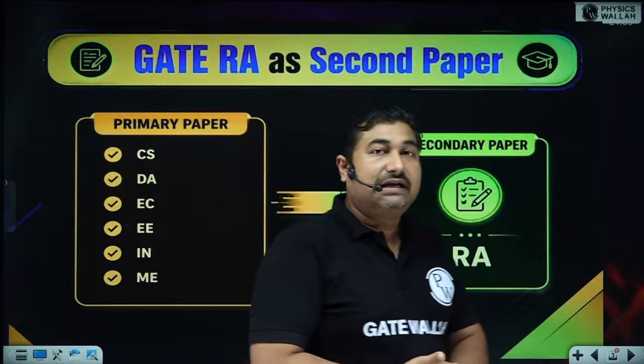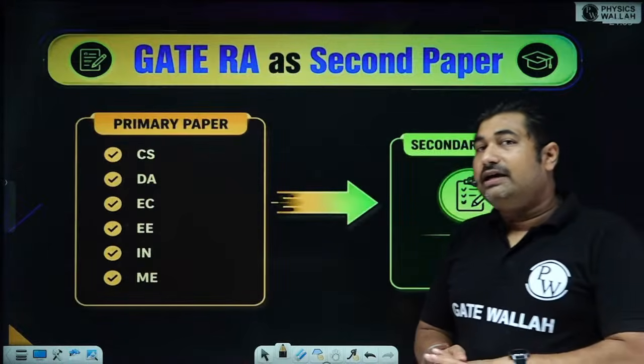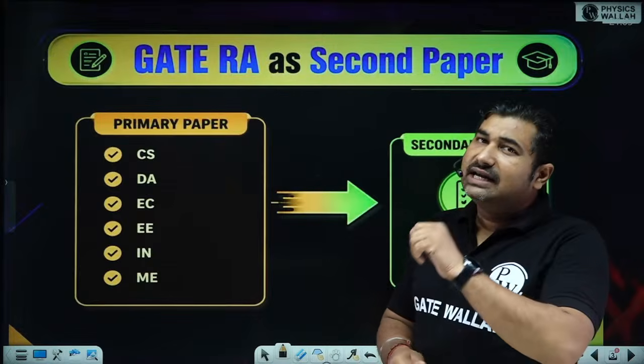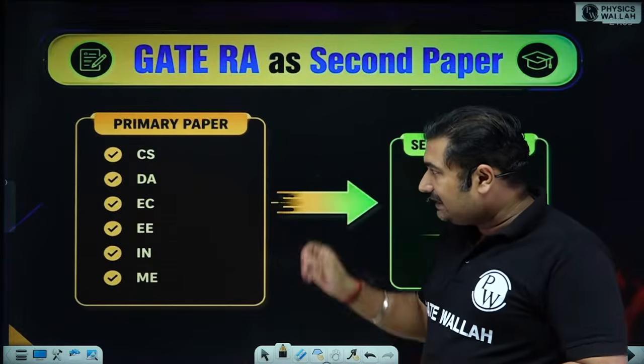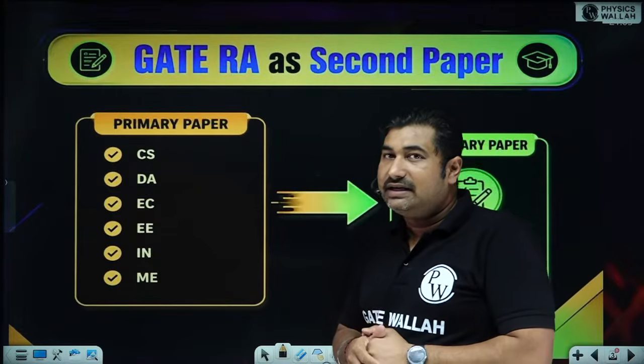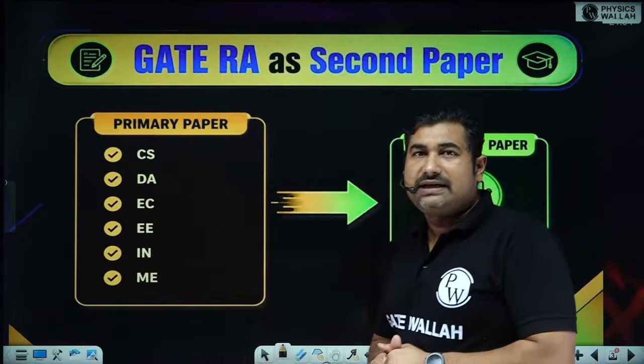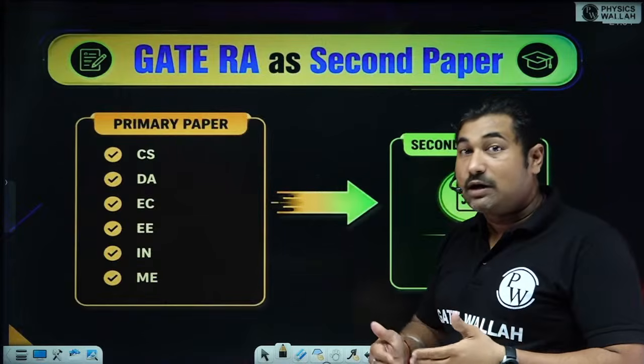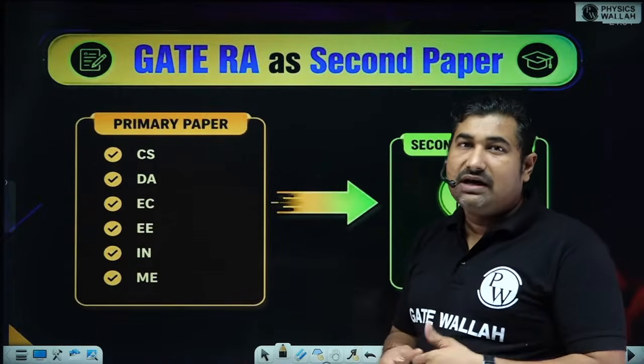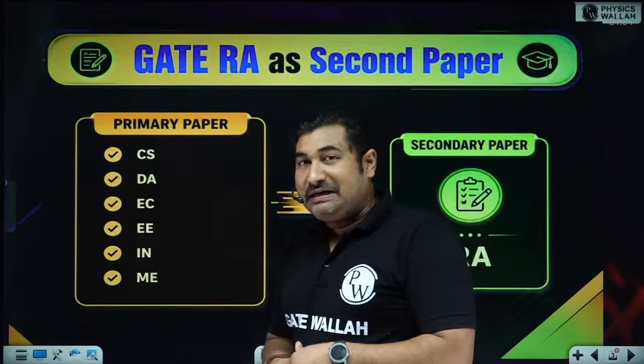And now this is the greatest opportunity for all EE, EC and mechanical students to opt for the RA branch. Also for CS students who are interested to move towards the robotics and automation side, which is going to be the future of the entire world.